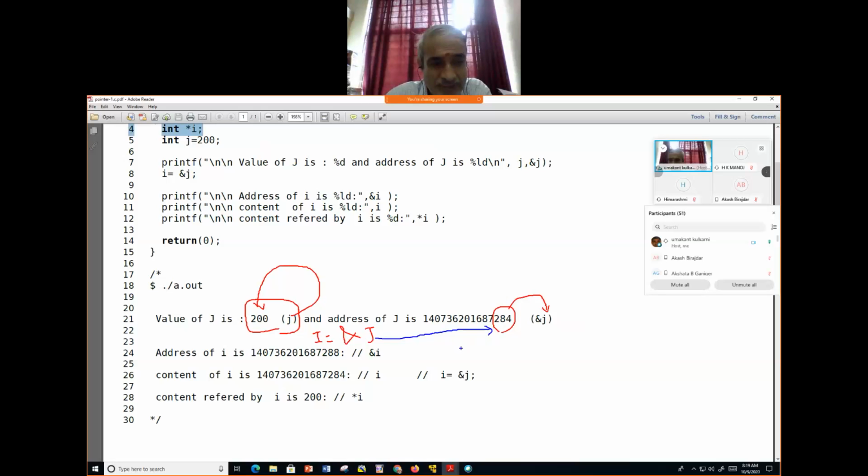Now look at that. Address of I, that is ampersand I, assume that it is 288, some new memory location. Content of I is the address of j, no? This entire address of j is being displayed here. Am I right? Yes, sir. Content referred by I is 200, that is star I. We got it. Take this snapshot also.